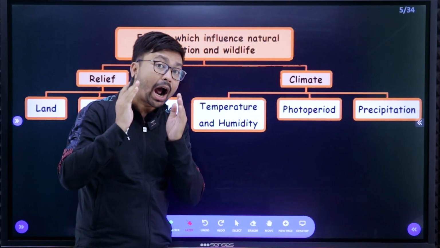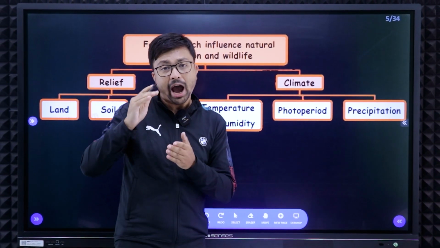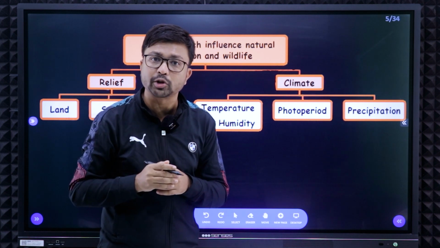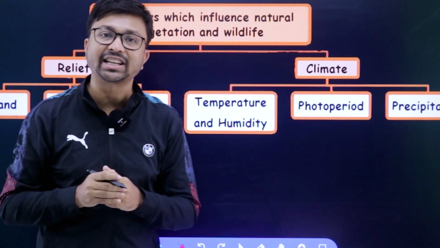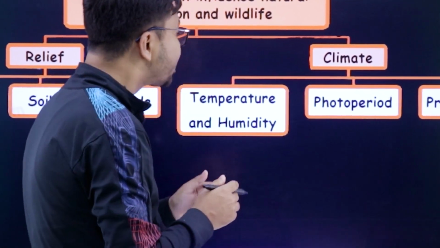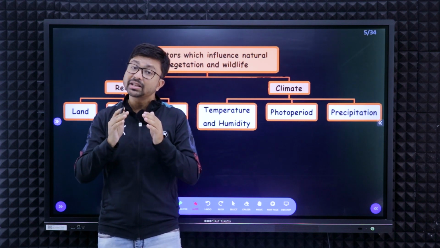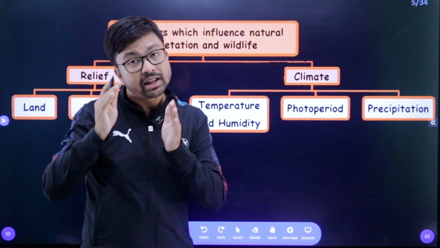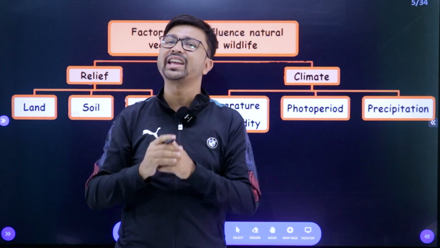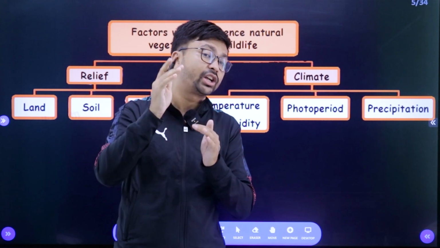Along with the temperature, another important factor is humidity. Humidity means the amount of moisture present in the atmosphere. That also plays an important role to control the natural vegetation of that area. Next, the photoperiods. Photoperiods means the duration of sunlight, means from sunrise to sunset, how much time of a day the plants or vegetation are getting the sunlight. Depending on that also, the natural vegetation will vary.